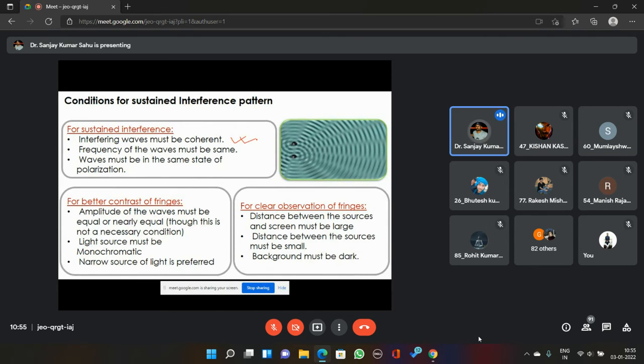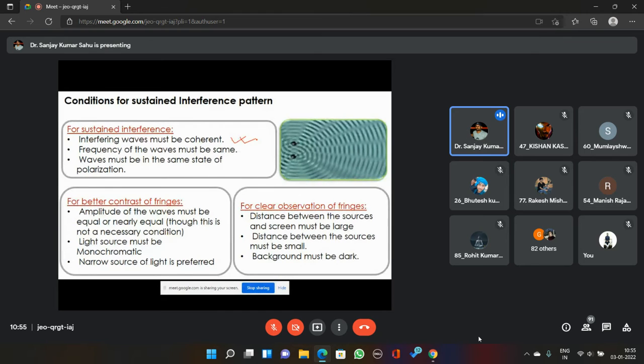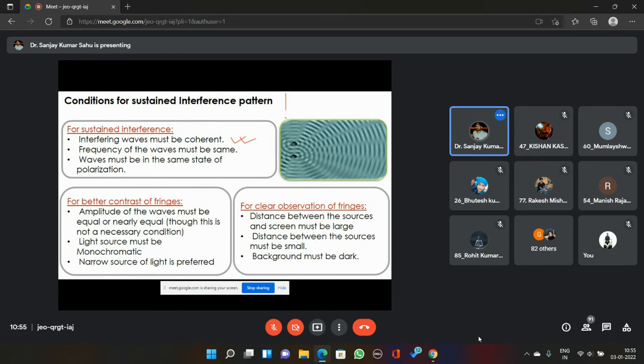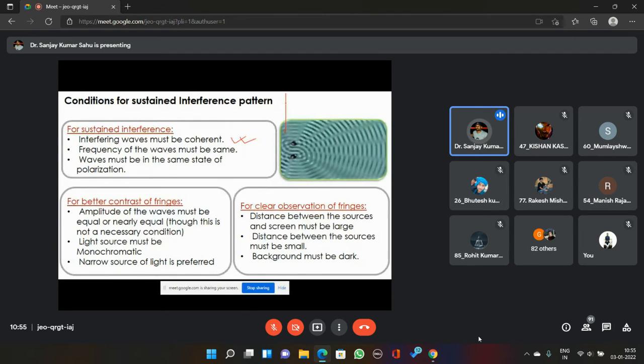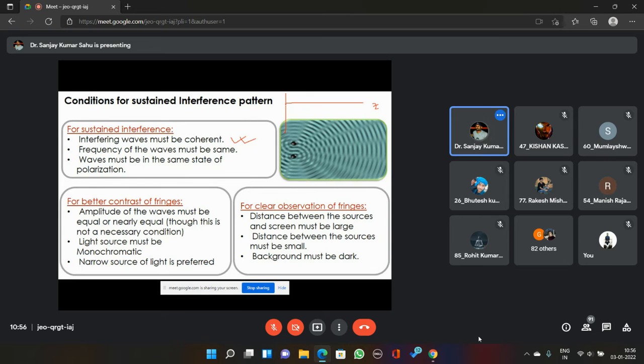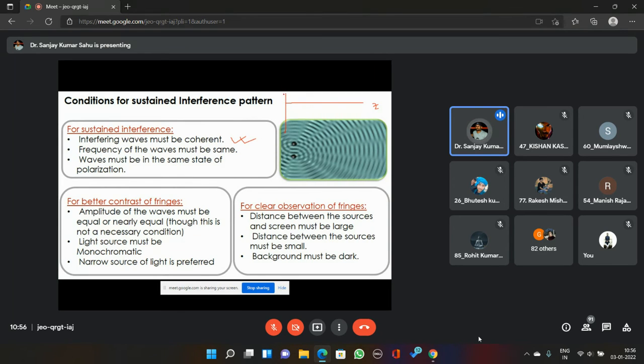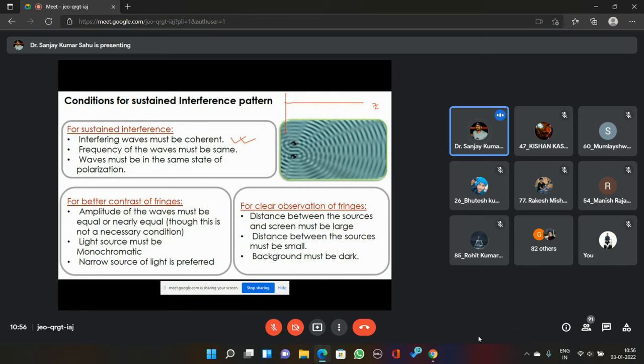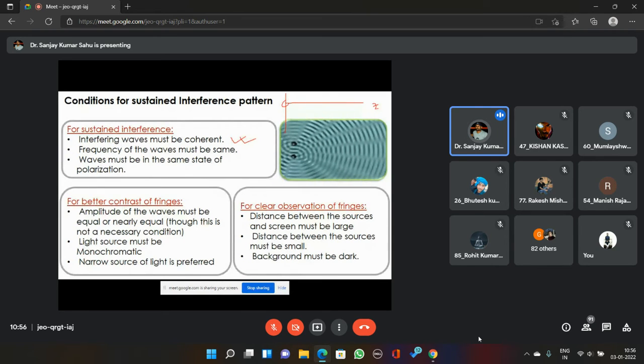Whatever I am drawing, is it visible to all of you? I am drawing with a small pencil. Let me give you a pictorial definition of state of polarization. Suppose this is the origin of a coordinate system. This is the z axis. Suppose we have a wave propagating along the z axis. The x-axis is in the plane of the paper, and the y-axis is perpendicular to the plane of the paper, pointing outward.